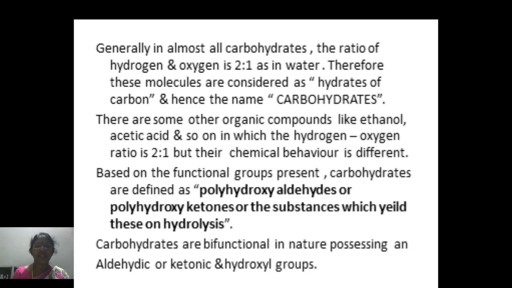As such, carbohydrates contain two functional groups. They are bifunctional in nature. Number one, the main functional group, either aldehydic or ketonic, and the second functional group is the hydroxyl OH group.